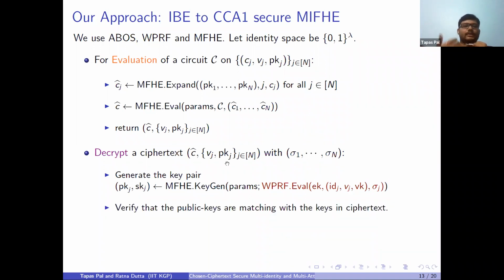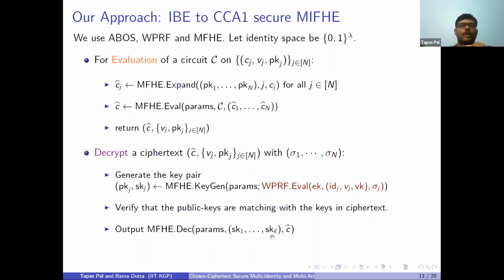The next step is verification. We are verifying the public keys that we compute with the MFHE keygen against the public keys that are already available in the ciphertext. If these two public keys match, then we go to the further step. We will be using SK1, SK2, up to SKN, capital N. So PKJ and SKJ we compute from the MFHE keygen algorithm, so we have our SK1, SK2 up to SKN. Then we decrypt our ultimate ciphertext, which is C hat, using SK1, SK2 up to SKN.